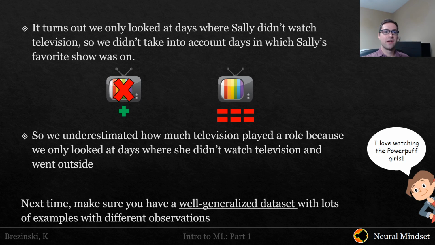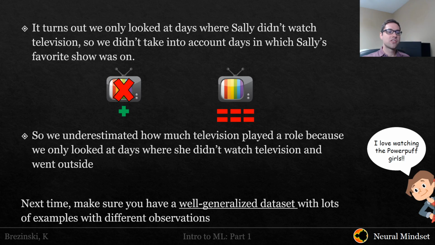So it would take into account the fact that even if all her friends are outside, it didn't matter. Her favorite TV show was on, so that was what made the impact. So we actually underestimated how much television played a role, and it was because of our lack of generalized observations.